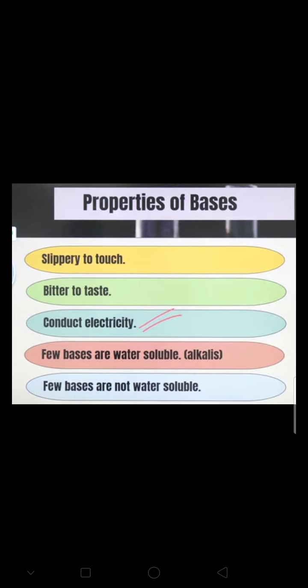Now there is one more category. We divided acid and base on the basis of their taste and their touch. There is one more way to differentiate acid and base: on the basis of indicators. We use indicators to identify acid and base. An indicator is a substance which shows different colors in acid and base. So we can classify acid and base on an indicator basis also.